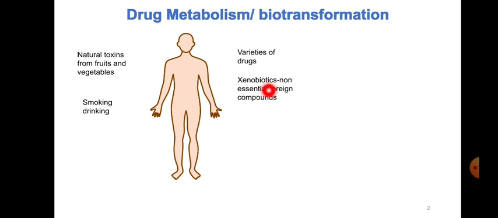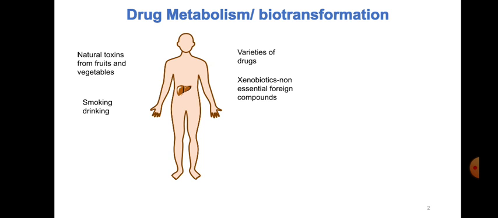And throughout our life we consume varieties of drugs. These drugs are also considered foreign substances. They are not essential to our body, but for certain actions, for certain disease treatment, we take those medicines or drugs. Then we have natural toxins from the fruits and vegetables we eat, right. Those are also considered foreign substances, and we usually smoke or drink, and that will also have toxic substances. So the body has its own mechanism to tackle or handle these kinds of substances.